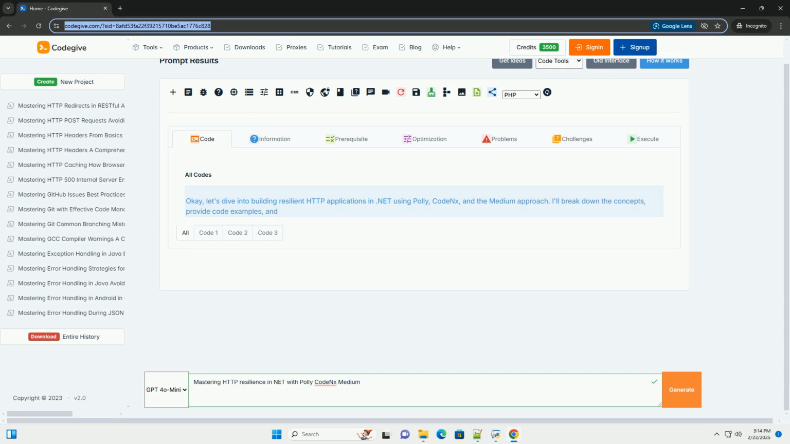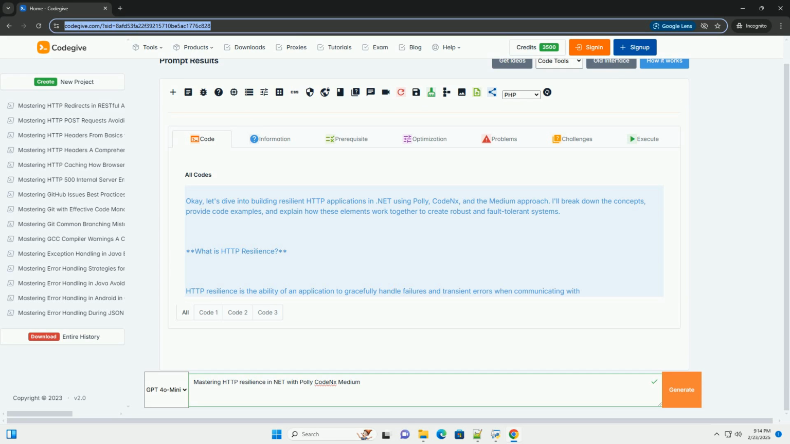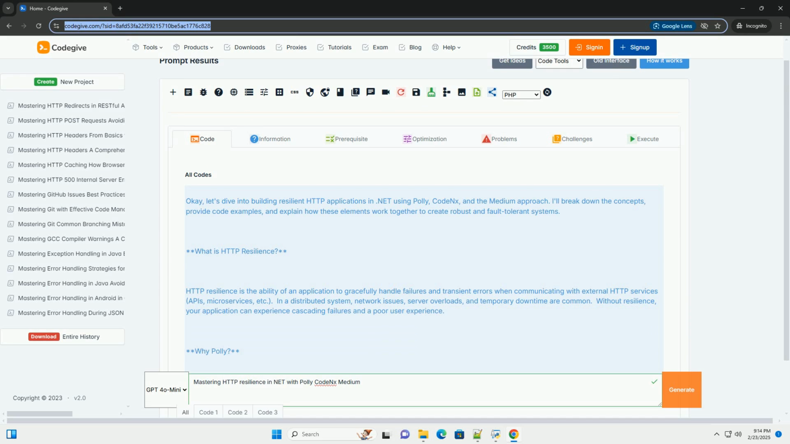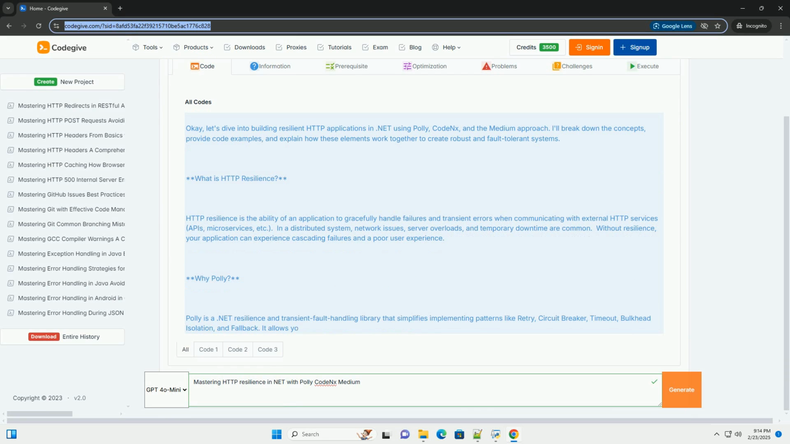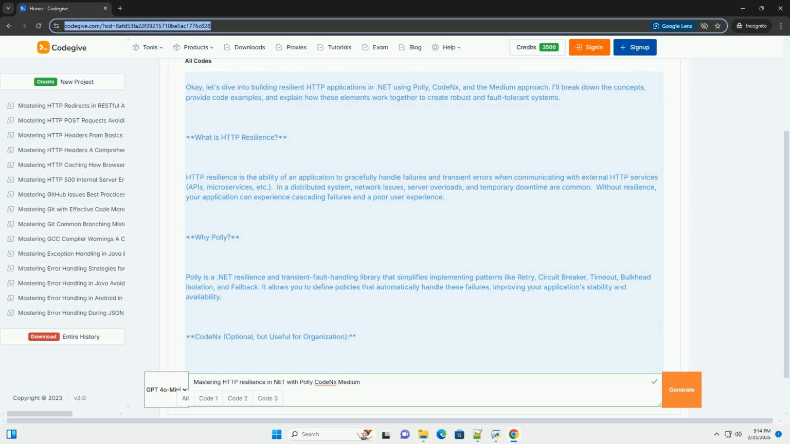OK, let's dive into building resilient HTTP applications in .NET using Polly, and the medium approach. I'll break down the concepts, provide code examples, and explain how these elements work together to create robust and fault-tolerant systems. What is HTTP resilience?